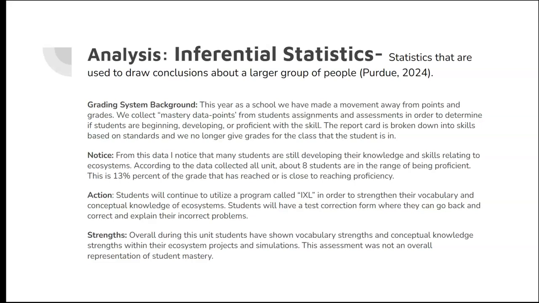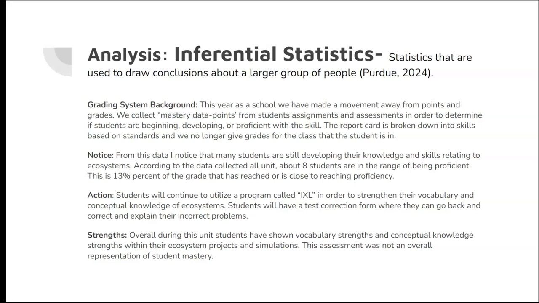For my analysis for inferential statistics, these are statistics that are used to draw conclusions about a larger group of people. A little bit about our grading system first, a little background about that. This year, as a school, we have made a movement away from points and grades. We collect mastery data points from student assignments and assessments in order to determine if students are beginning, developing, or proficient with the skill. We are developing proficiency scales so students and teachers have a clear idea of what level these students would land on. The report card is broken down into skills based on standards, and we no longer give grades for the class that the students are in.